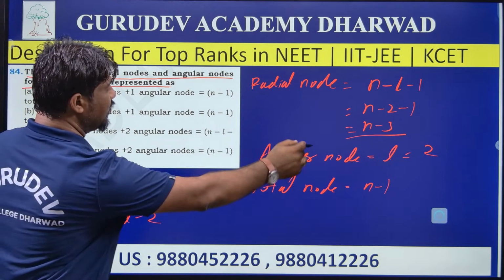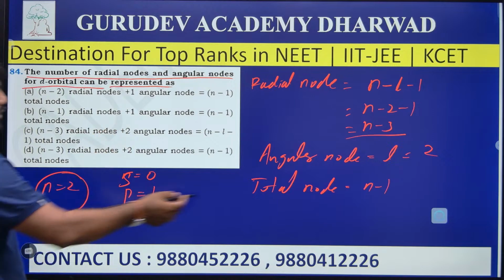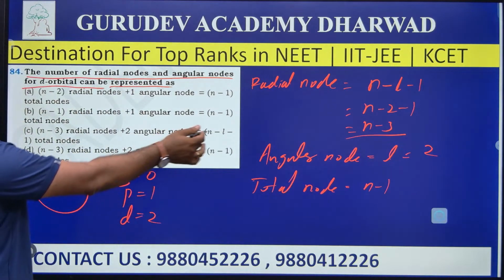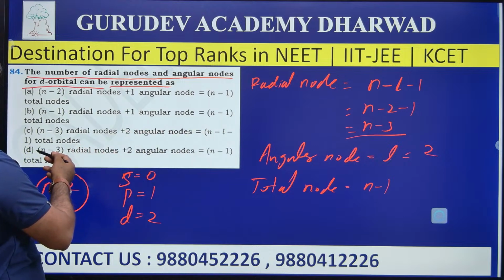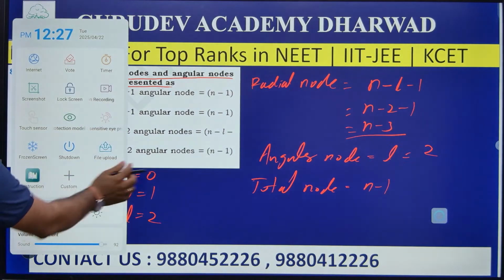And what is the angular node? L is equal to 2. Of course, L is equal to 2 here. And what is the total node? N minus 1. Where is the N minus 1? Here N minus L minus 1 is there, but here N minus 1 is there. Yes, of course. Answer C is the right answer.